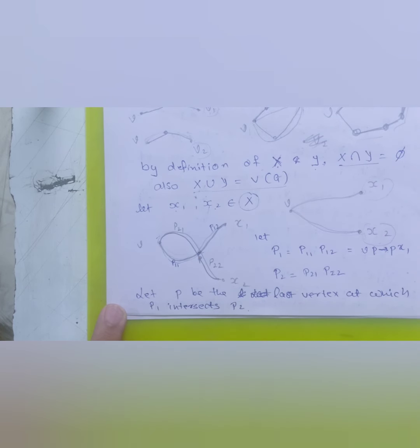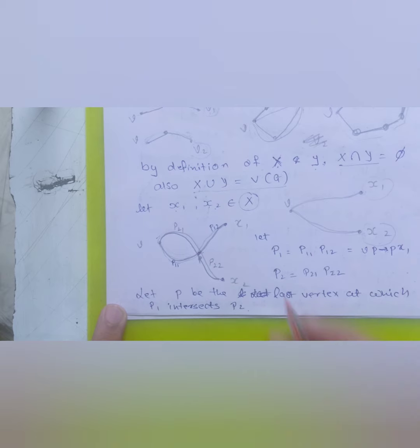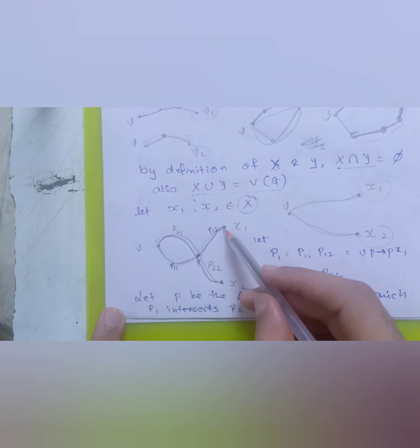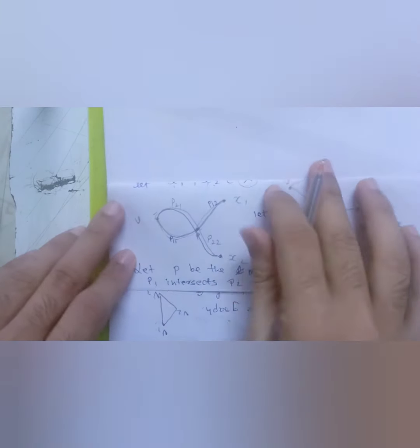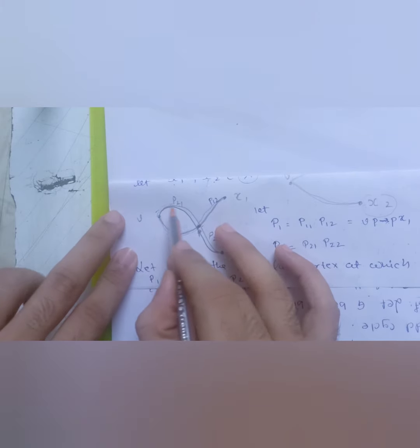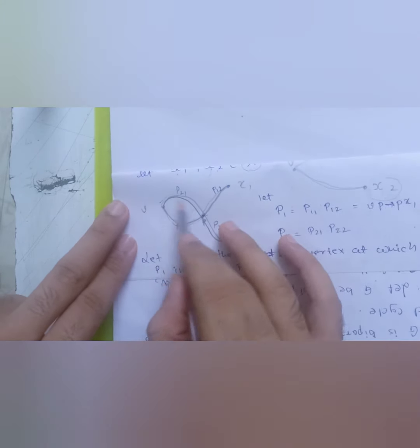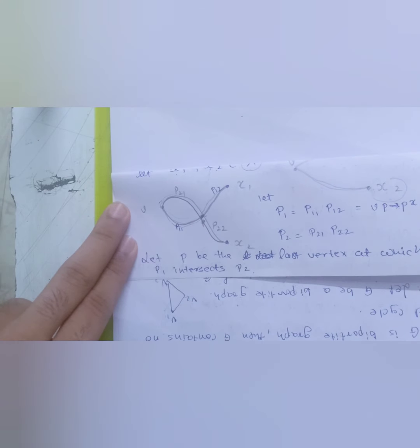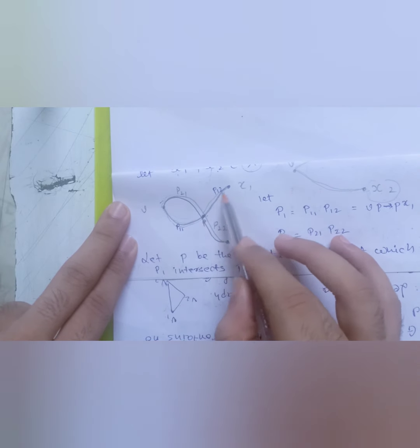Now let's proceed further. Keeping in mind again and again, we just need to prove that there is no edge lying between these two vertices. That is the only thing which we need to prove, and that can be simply proved in another two steps. So now the path P21 and the path P11 can be either odd or even, because we are not aware of that. But for sure, we know that this entire path is an odd path